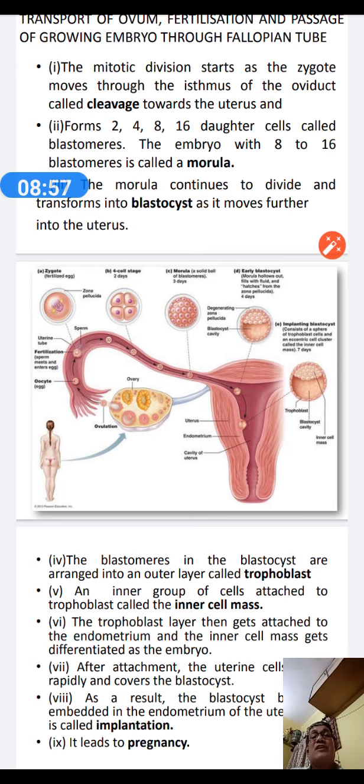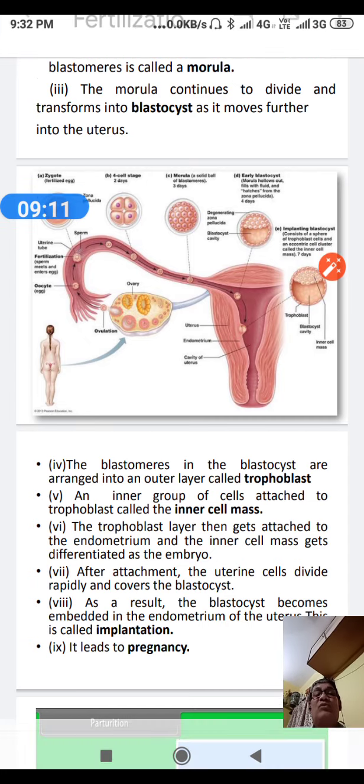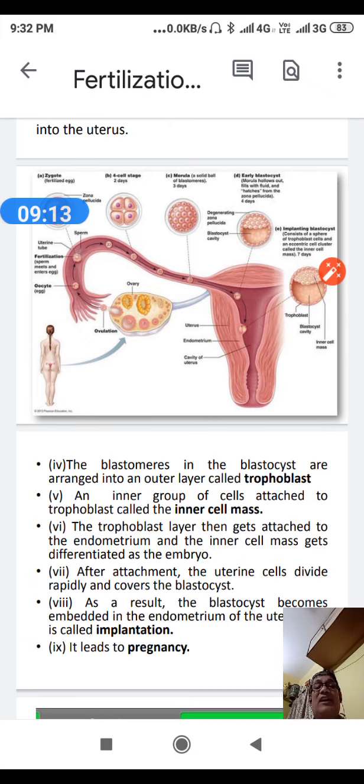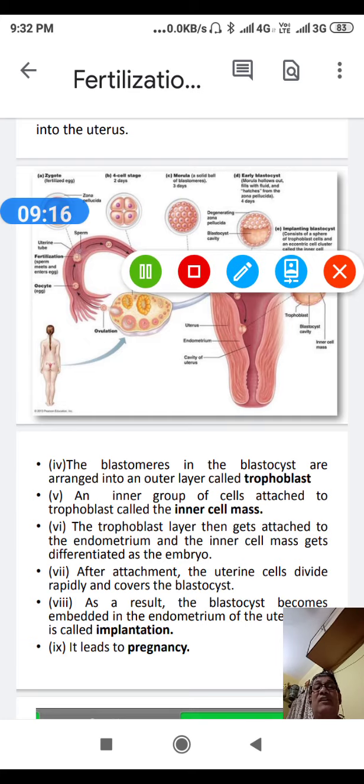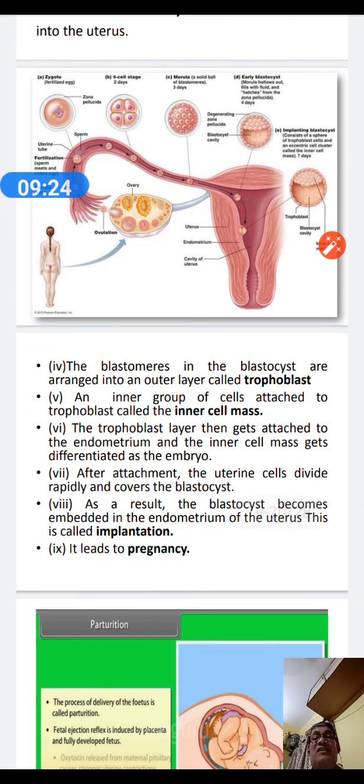What happens in the case of a blastocyst? Always remember that these processes take place while the zygote is moving from the fallopian tube to the uterine wall. During this movement, cell division is going on. When the blastocyst is formed, the outermost layer of the blastocyst is called the trophoblast, and the inner cell mass is a cluster of cells inside.